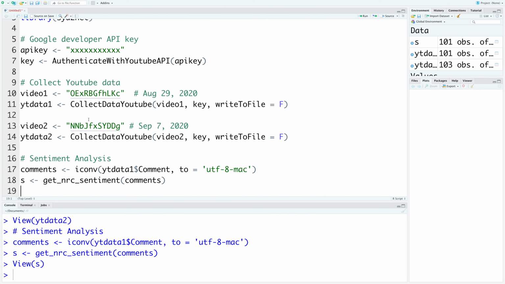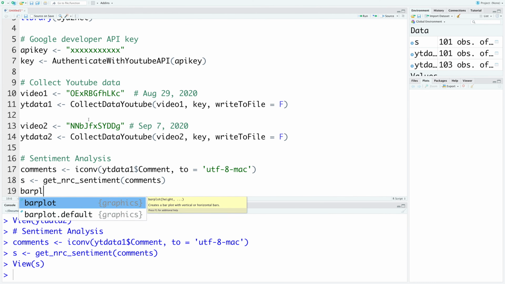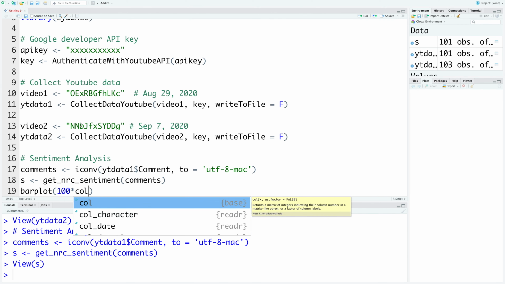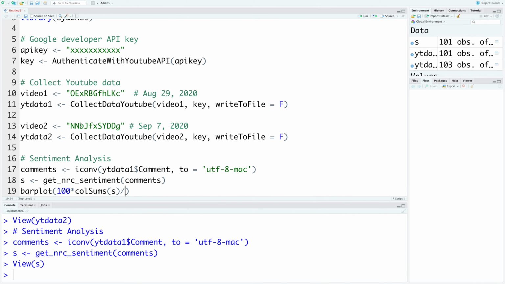We can plot this data in the form of a bar plot. And let's convert all the numbers into percentages. So we'll make it out of 100 by doing column sums. We add everything in the column to get the column total, and then divide it by the overall total. So we add everything using sum.